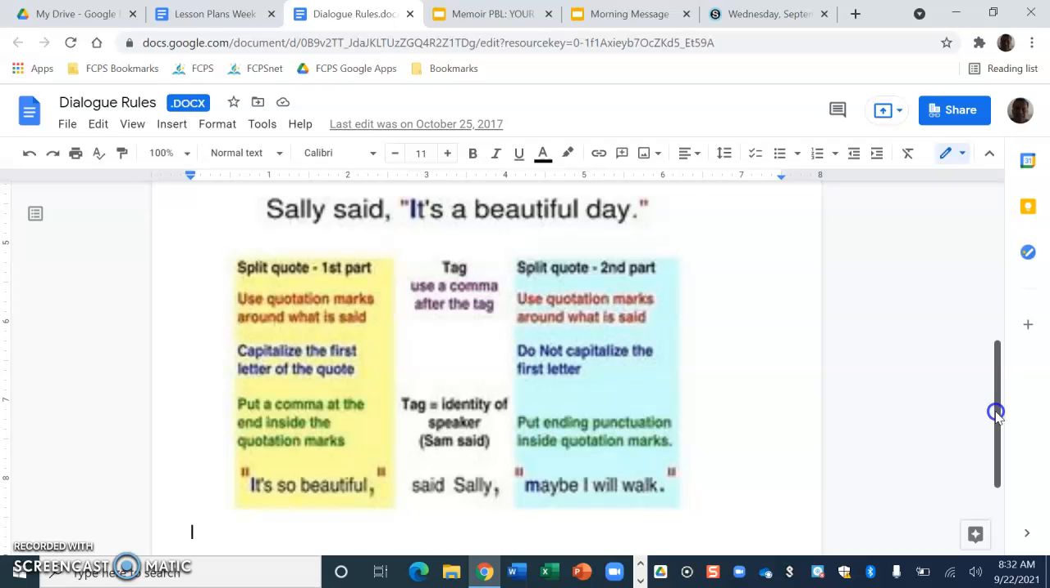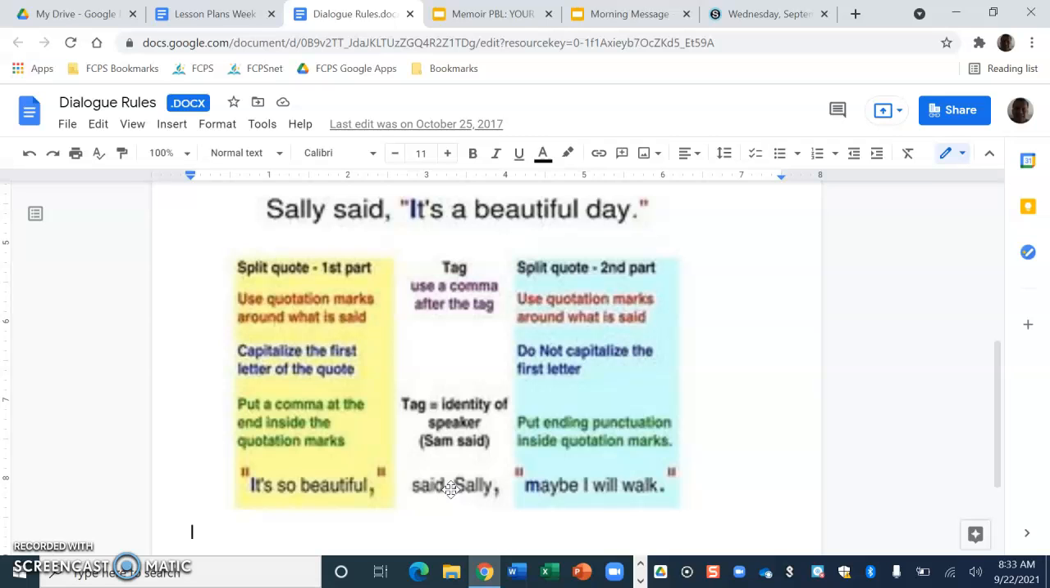All right. So you can see here's some other tips as well. What it's showing down here as another example would be a split quote. Now a split quote is when you have the speaker tagged in the middle of a quote. So for example, "It's so beautiful," said Sally, "maybe I will walk." Notice that the speaker is separating the two quotes. It's split into two parts.